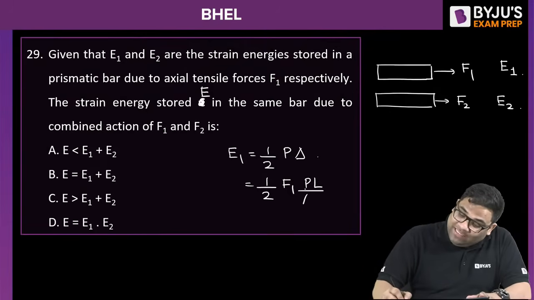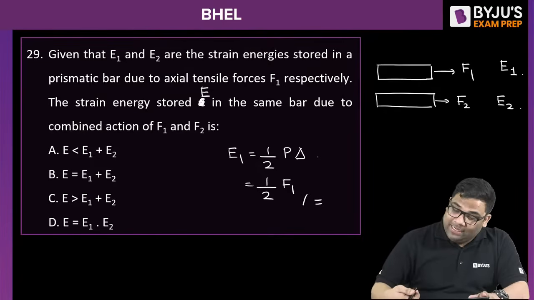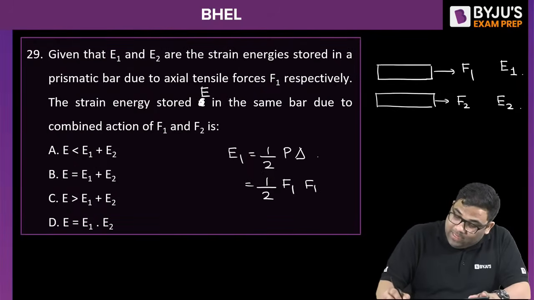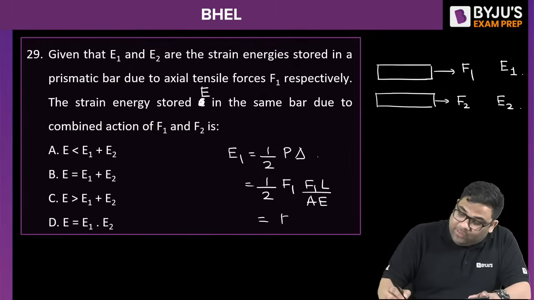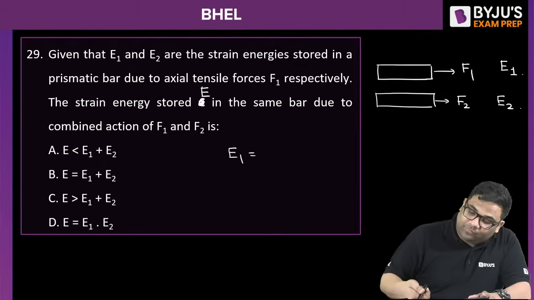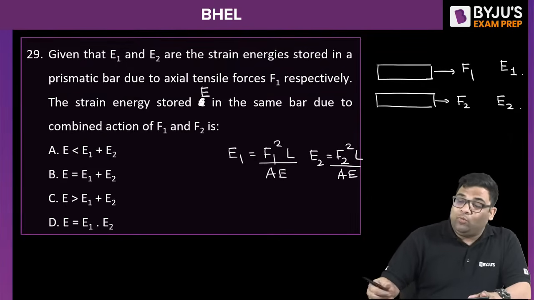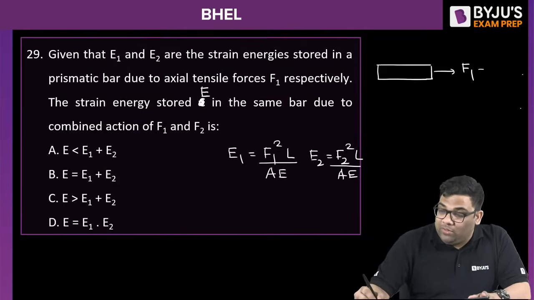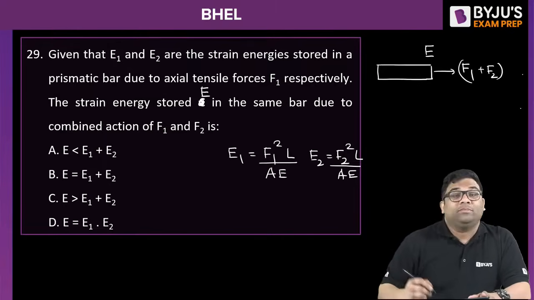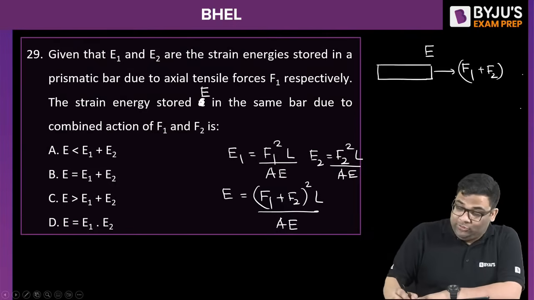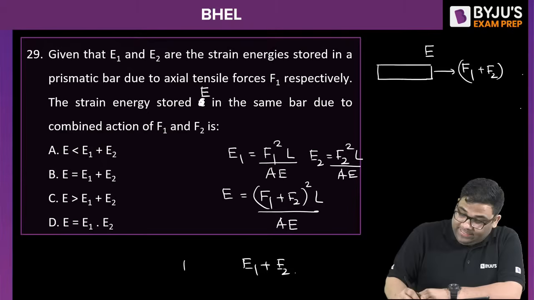And PL by AE is deformation, we know, for bars. So here it will be F1 into F1 L by A, giving me F1 square L by A. So I can say E1 will be equal to F1 square L by A. Similarly, E2 will be equal to F2 square L by A. Now when both the loads are acting together and the energy is E suppose, then I can say E will be equal to F1 plus F2 whole square L by A.